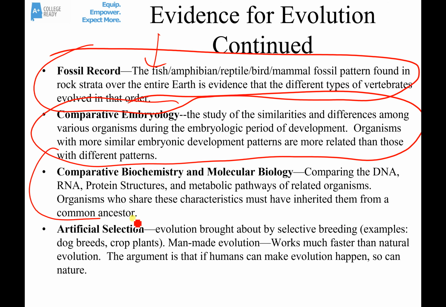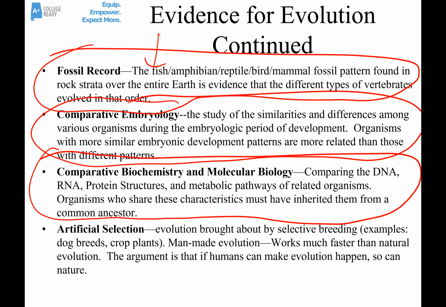We already talked a little bit about this one without naming it: comparative biochemistry or comparative molecular biology. So this is comparing either the DNA or the RNA or maybe the protein amino acid sequences, and also even metabolic pathways of related organisms. And organisms which share more of those things are more related to each other than they are to organisms which have more differences in those things.